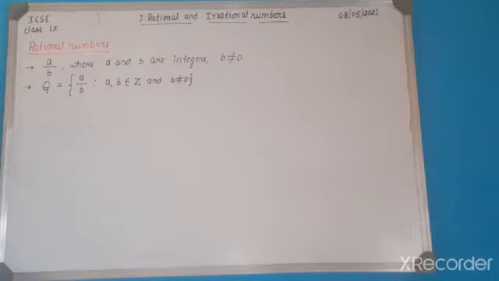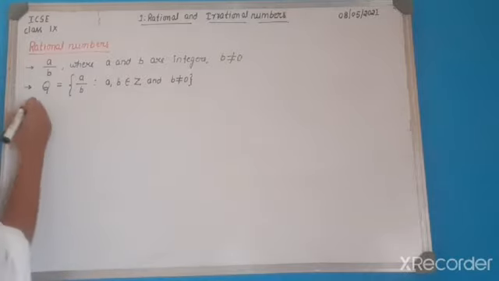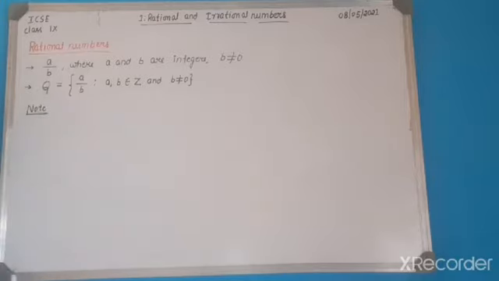So this is about the definition of rational numbers. And you must know some of the points regarding rational numbers. rational numbers ಬಗ್ಗೆ ಕೆಲವಾರು important points ಅನ್ನು ತಿಳ್ಕೋಬೇಕು. So let us discuss those points under the note.